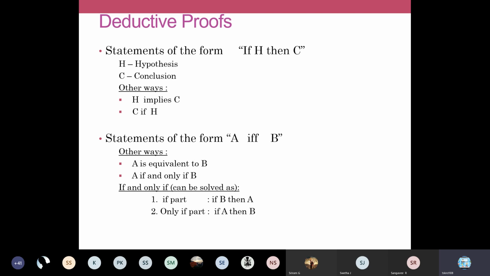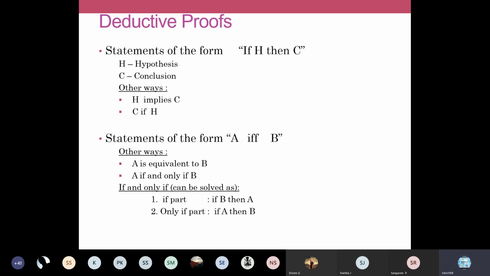And there are some alternative ways of defining your deductive proof. It is H implies C. If a theorem statement has the word implies, hypothesis implies conclusion, H implies C, it also defines a deductive proof technique. And C if H, it also defines your deductive proof. Just write this down in your notebook.